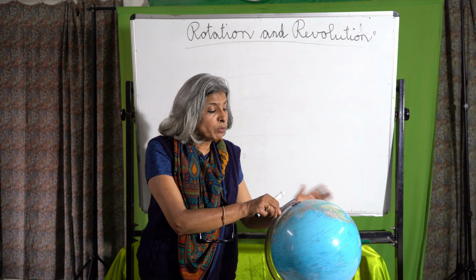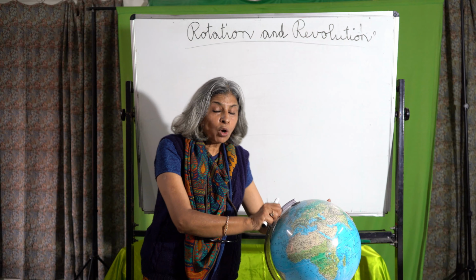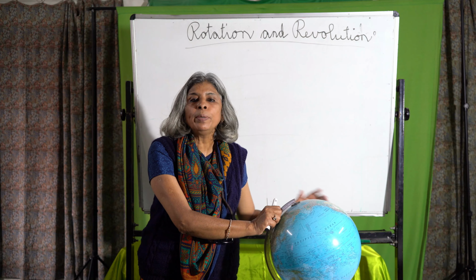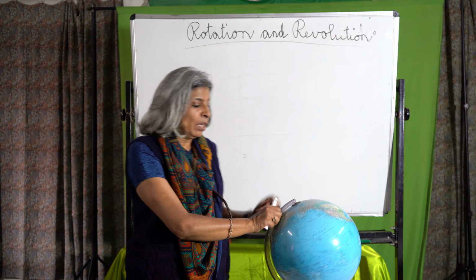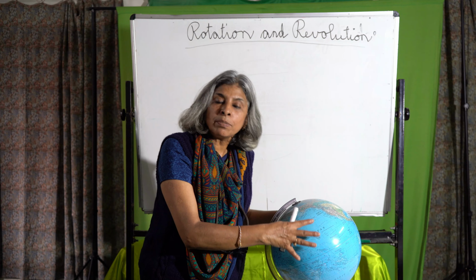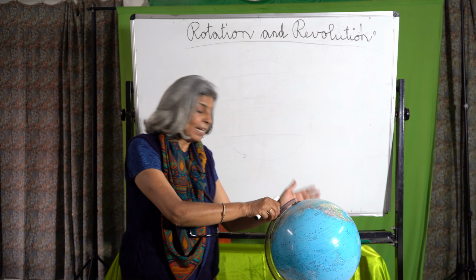And how long does it take? It completes one rotation in 24 hours. And because it is rotating and completing it in 24 hours, what do we get? The result of this is that it causes day and night. When we look at it like this, what is happening? The sun is shining on this part of the earth, so this part has day. The part which is at the back has night.